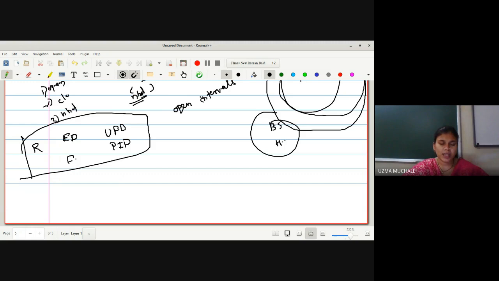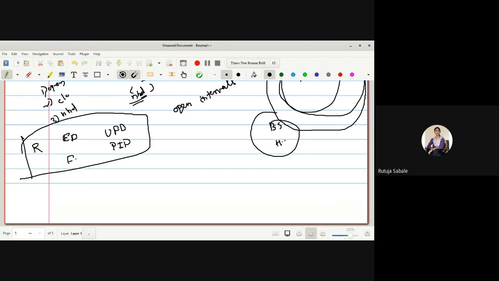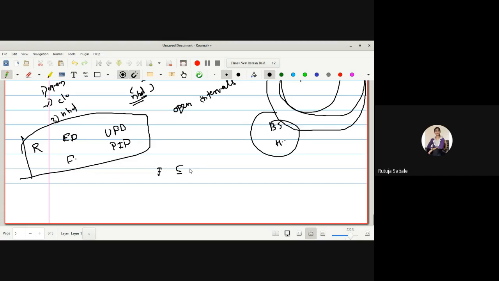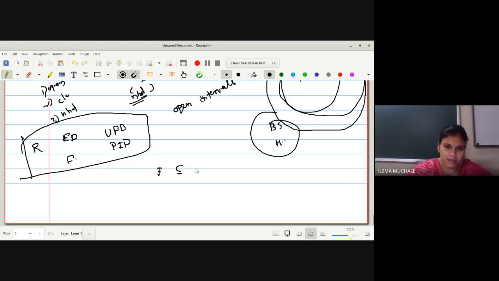Just tell me where you have studied this UFD, PID. Algebra 1. Whether you know the relation between all these, whether every ring is a field or every field is a ring. Every field is a ring. Okay, so you have to tell me all the relations, just like every metric space is a topological space.